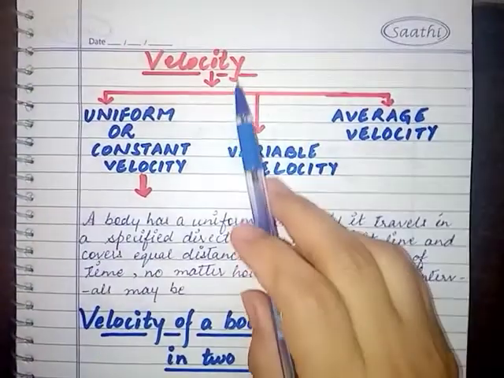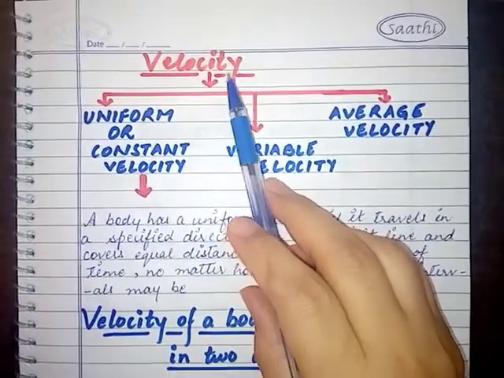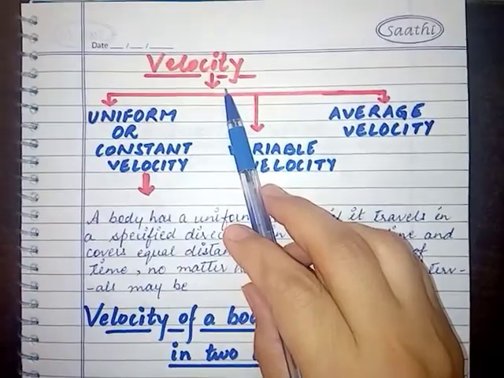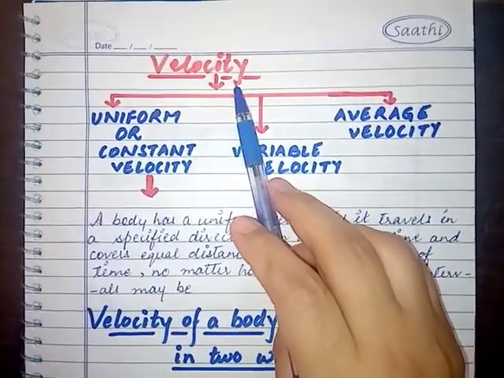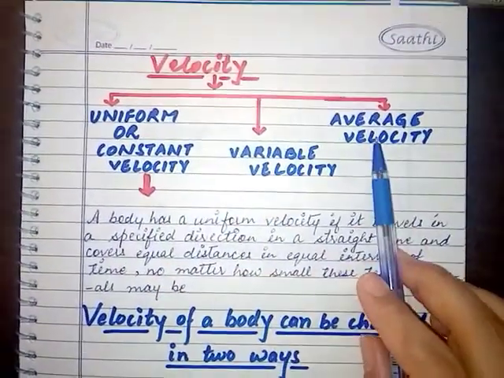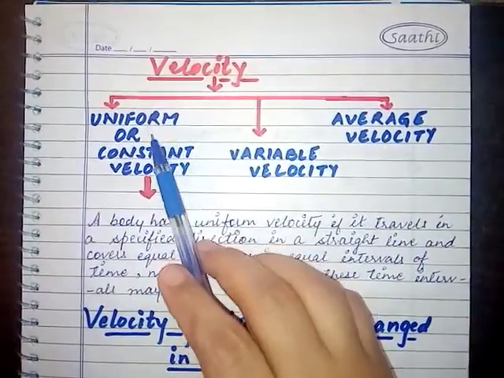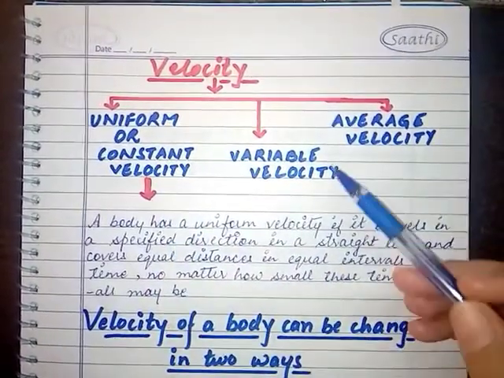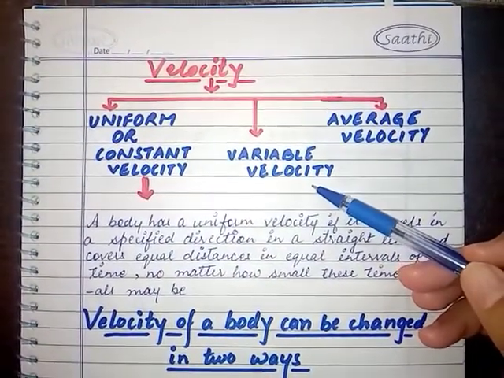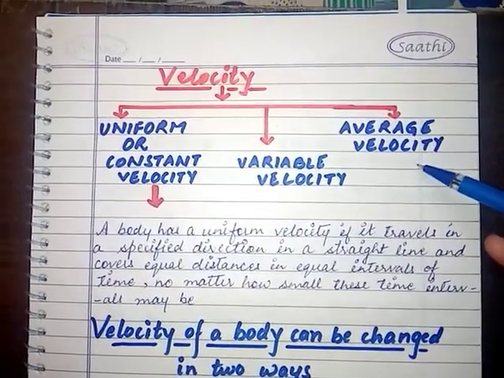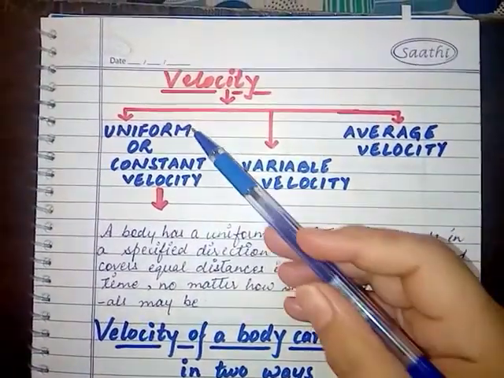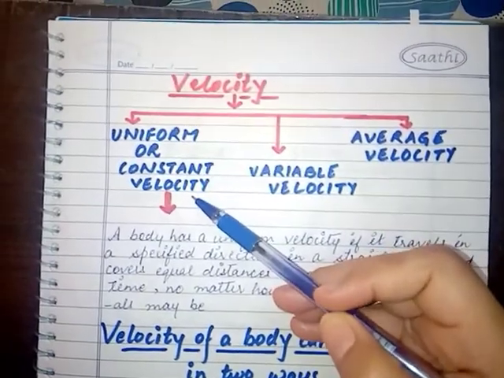Next is the types of velocity. Based on the characteristics, velocity is classified into 3 subcategories. One is called uniform or constant velocity, second is called variable velocity, and third is called average velocity. First of all, we will talk about uniform or constant velocity.